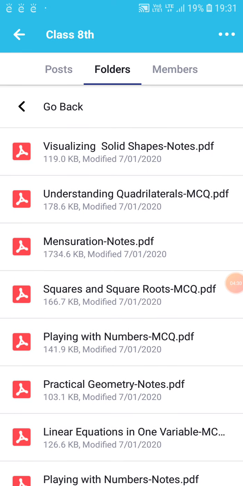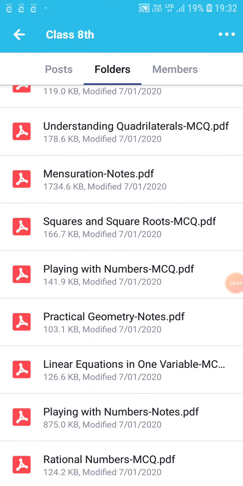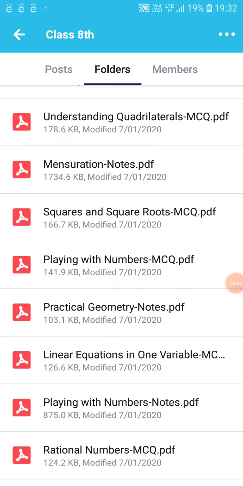So mensuration we were studying. Now I'll go to the mensuration notes of it. So it is getting downloaded. So this way we can have a good understanding of the entire features. This blink is showing that it is getting downloaded. Right? So by this we can easily understand the entire concept and we can make things very much comfortable to everyone.